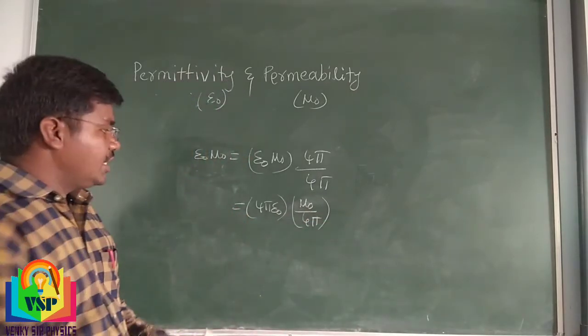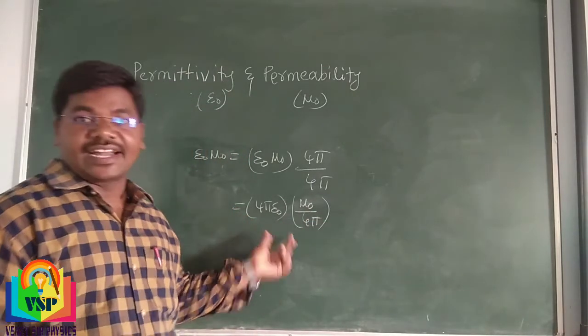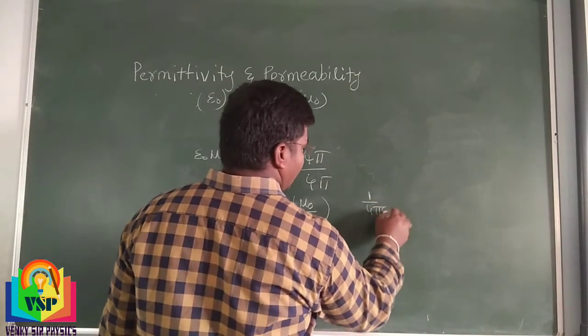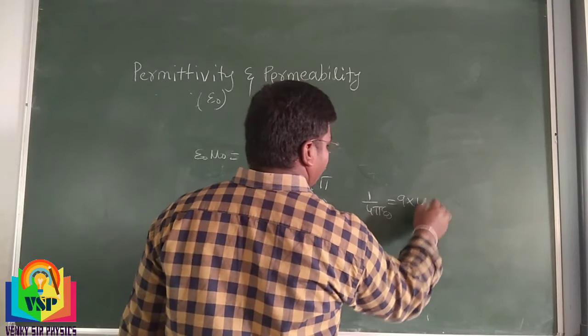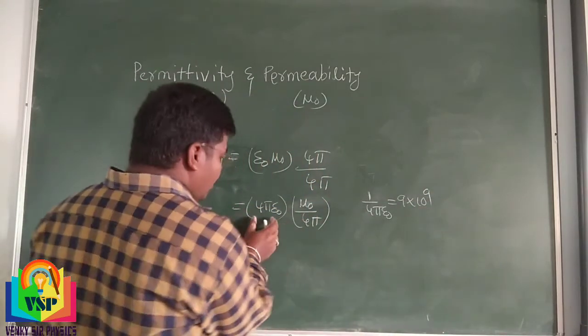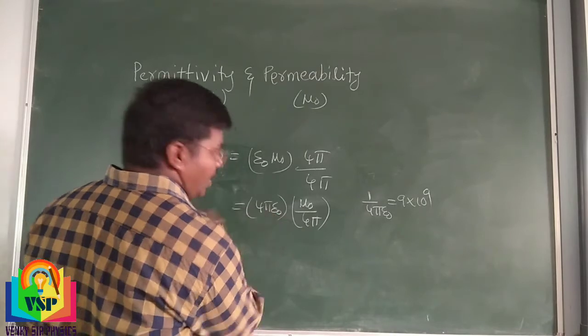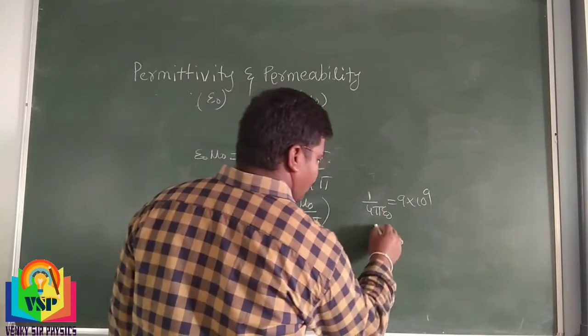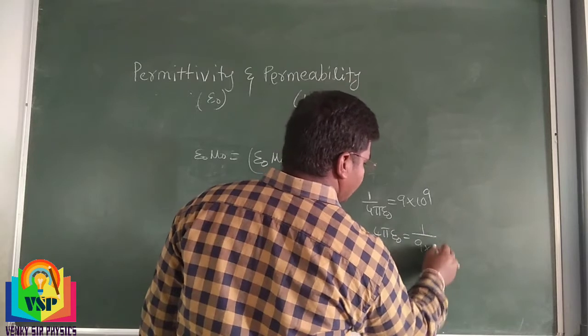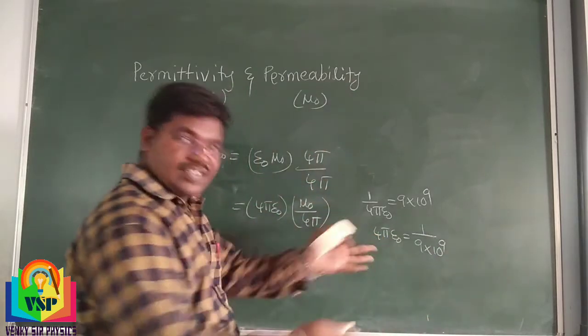In the electrostatic force of attraction, 1 by 4 pi epsilon naught has the value 9 into 10 power 9. Here we have 4 pi epsilon naught equal to 1 by 9 into 10 power 9. Simply we can reverse it.